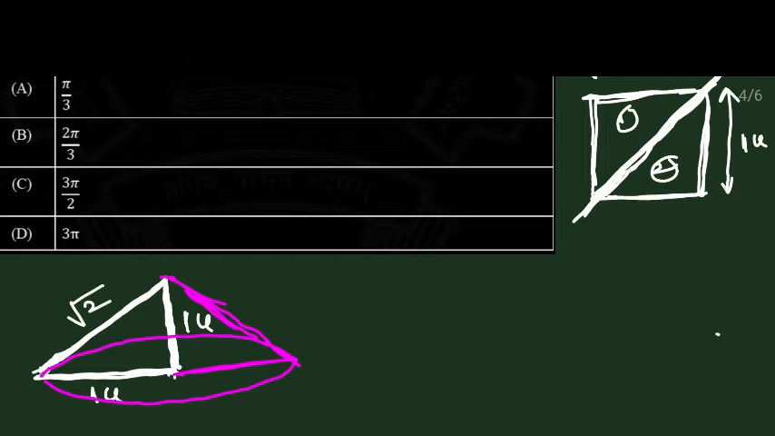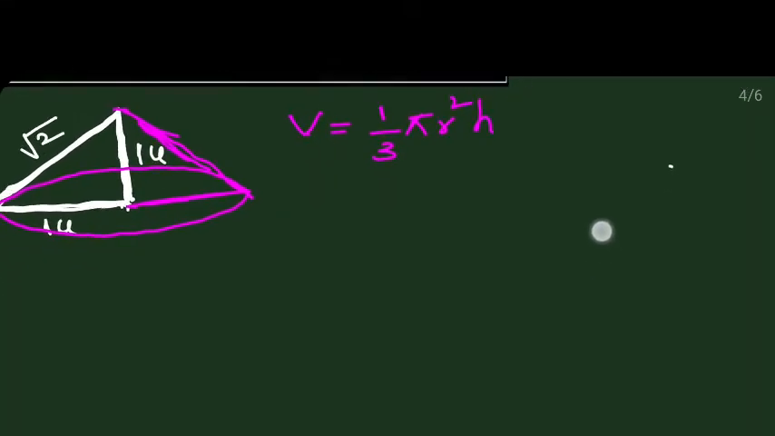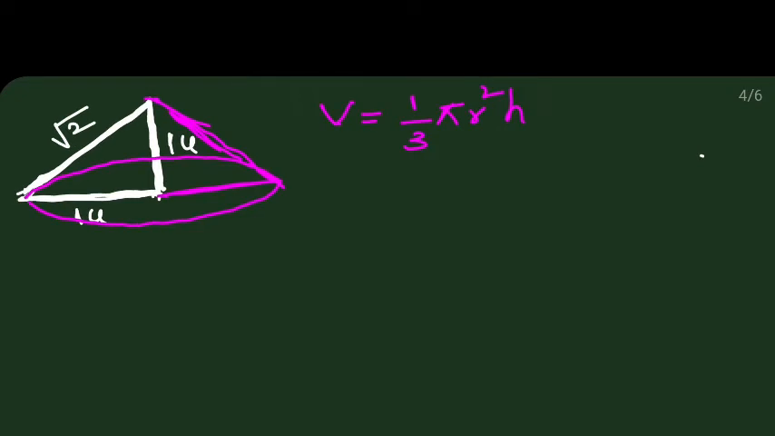So he's asking what is the volume of this cone. We need to find the volume of this cone. So what is the volume of the cone? Volume of the cone is 1 by 3 pi r square h. But how do you remember this? We may forget the volume of the cone. There is an easy way of remembering it. How? If you are able to link this with the cylinder, then you can remember.